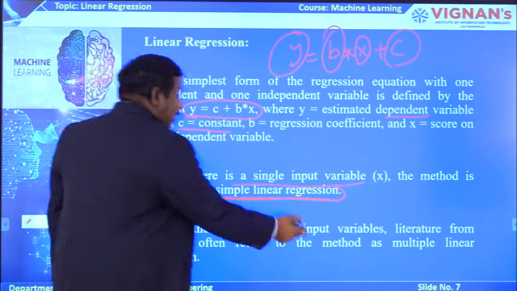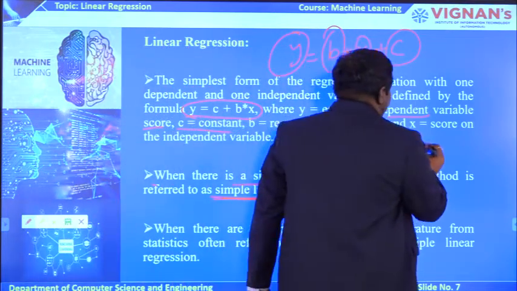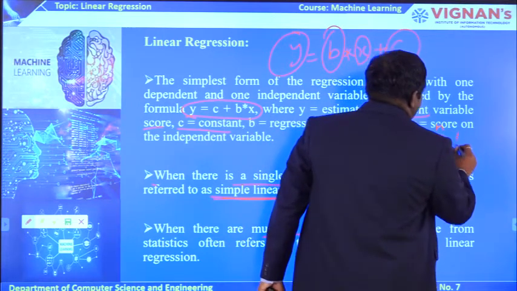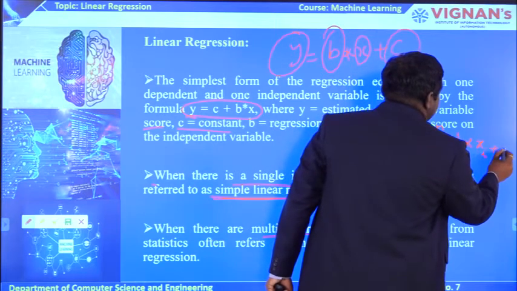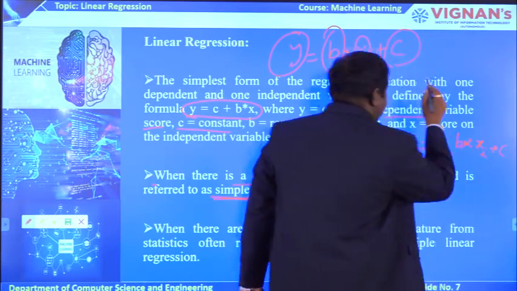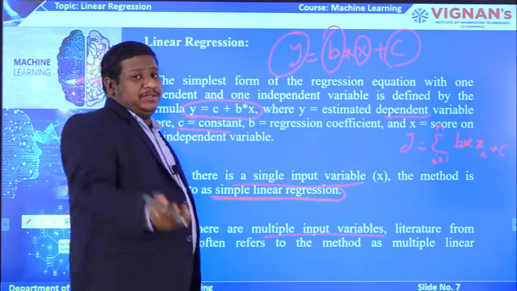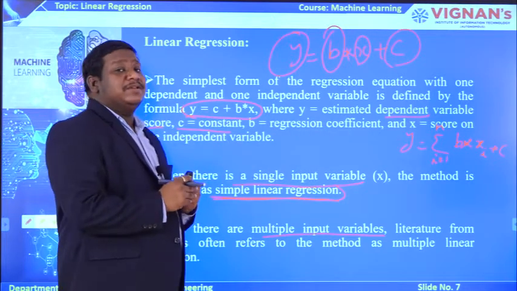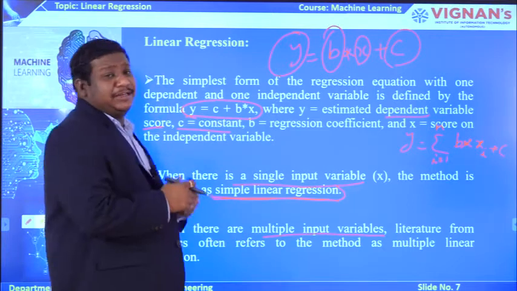Similarly, when there are multiple input variables, we can write this as y equal to sigma of i equal to 1 to n, b multiplied by xi plus c, where i ranges from 1 to n. That means I am taking more than one input variable. In such cases, this similar linear equation is called a multiple linear regression model.